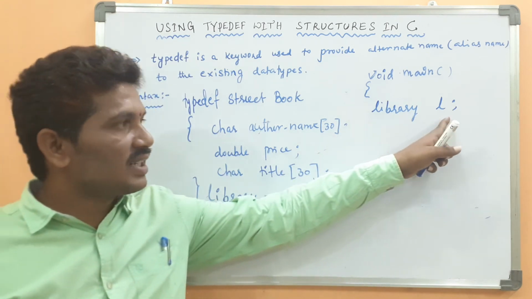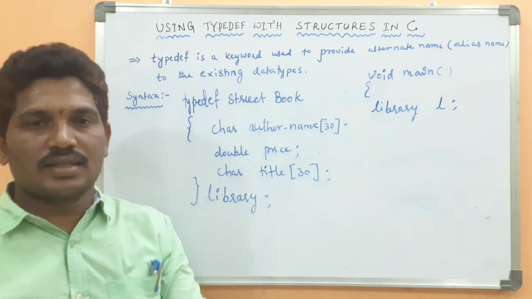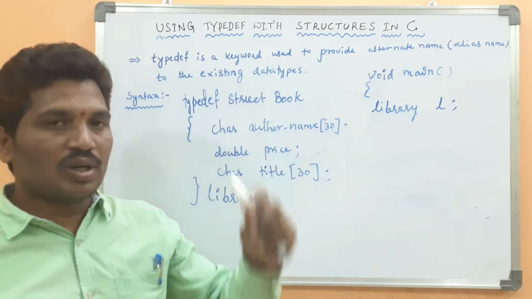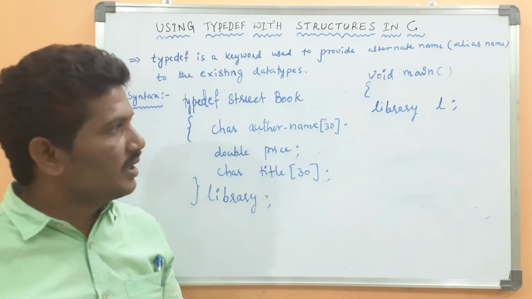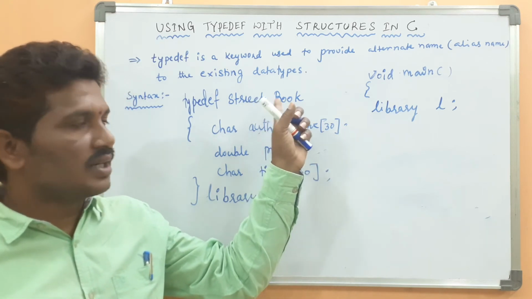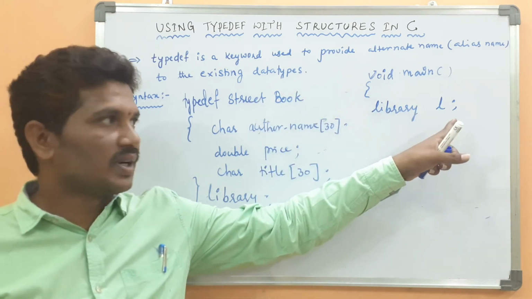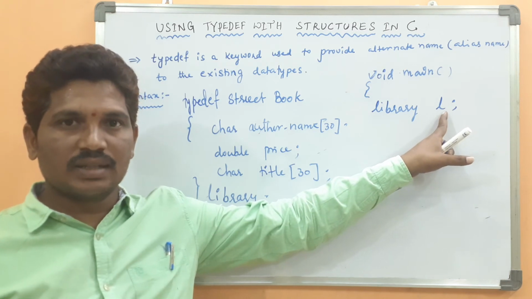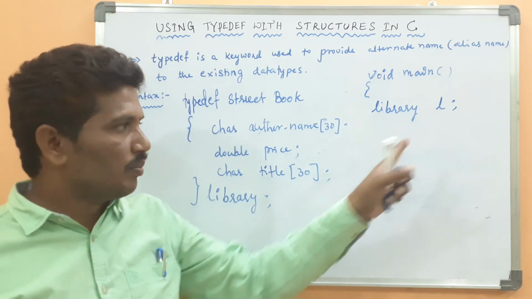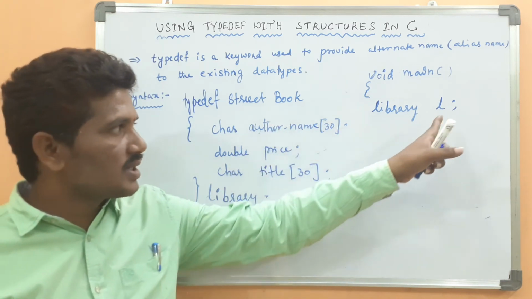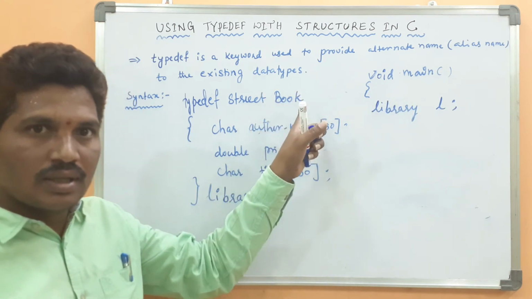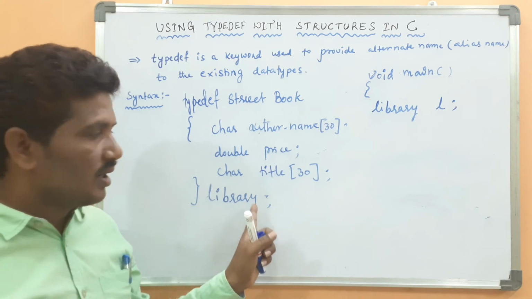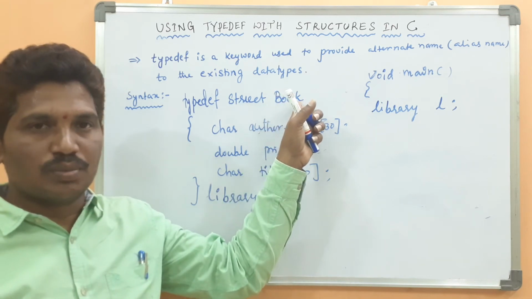How do you normally declare the structure variable? Structure name, then followed by the structure variable. But here I did not use any keyword and structure name for declaring the structure variable. I am declaring the structure variable by using the alias name of the book. The alias name library is the alias name of the structure book.